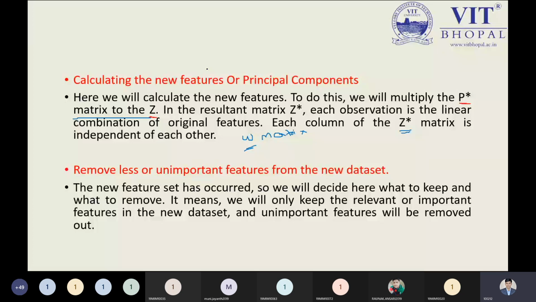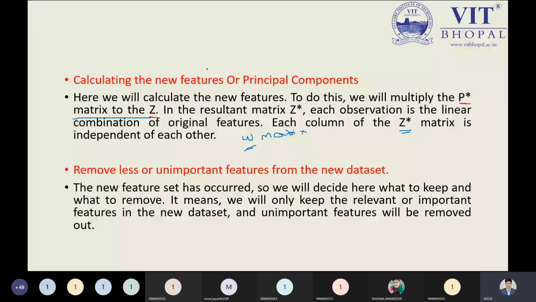From this perspective, you can easily say what is meant by the principal component. The principal component is nothing but the low dimensionality based values that we will get. From this perspective we will decide the new features.